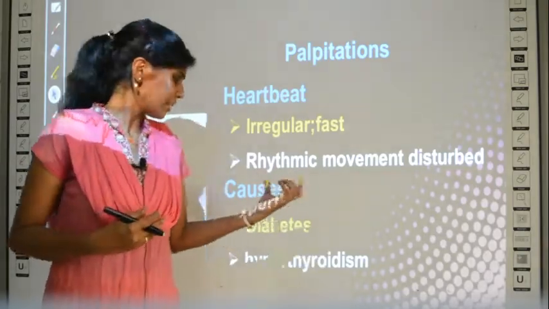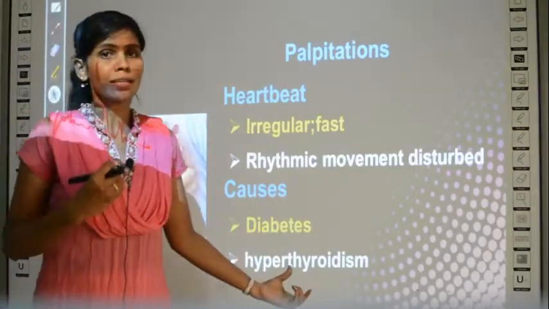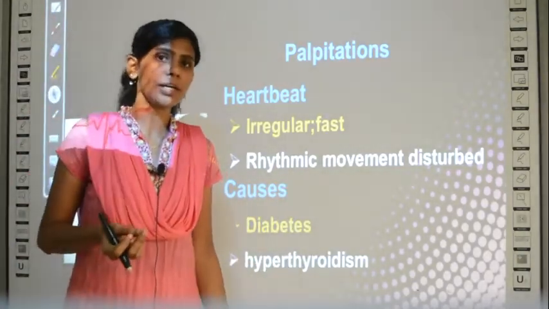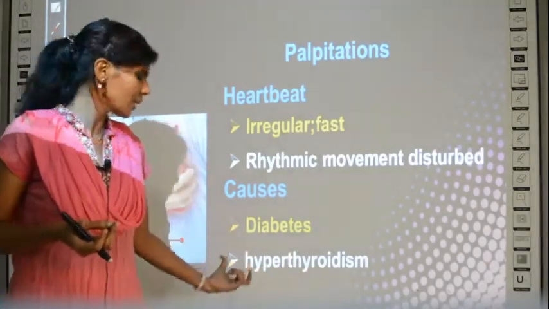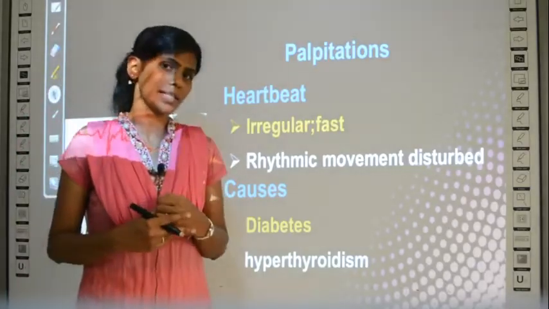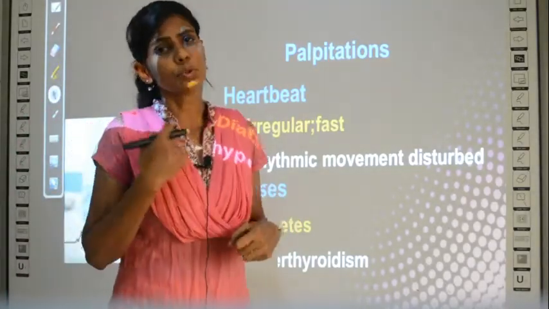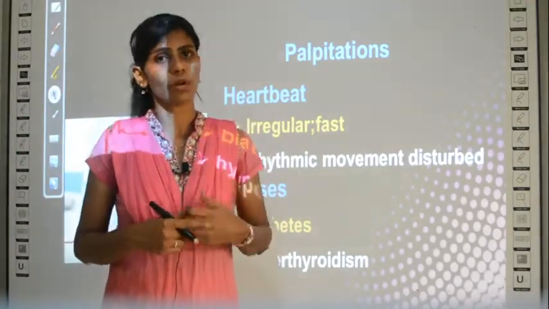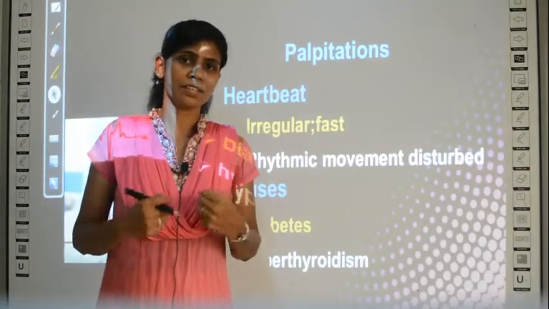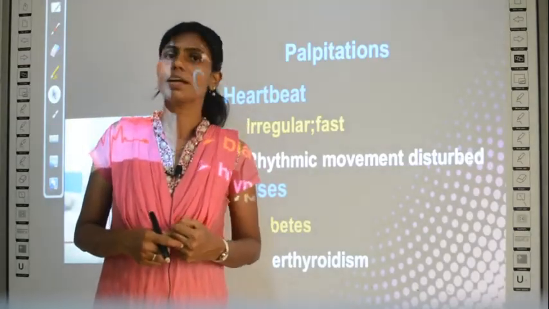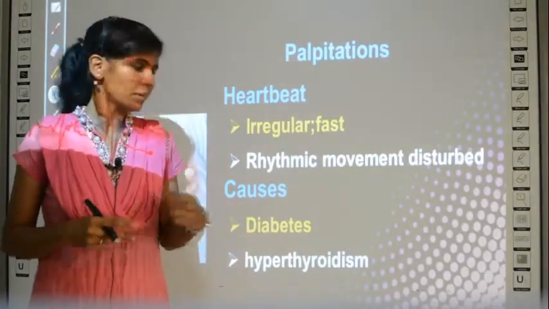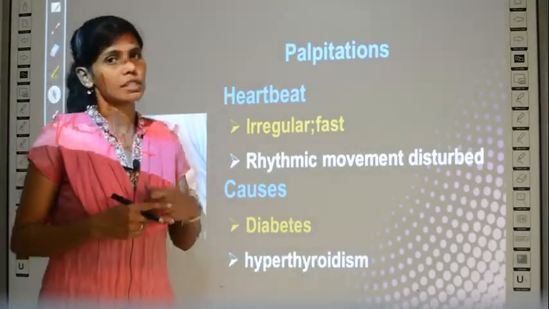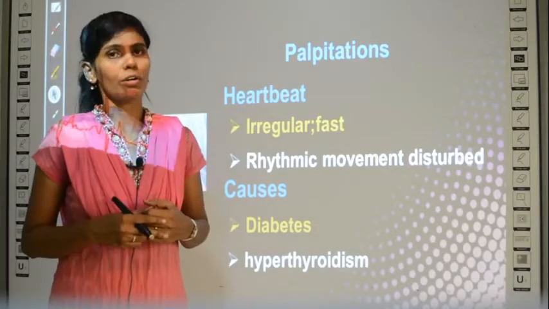Okay, if a person's thyroid gland is secreting more thyroid hormone, then it is called hyperthyroidism. What is this word hyper? Who do you call as hyper? Suppose if a child is too active in a class, then we used to call the child as hyper. The child is hyper, we tell, right? Because the activity is more than the normal level. Similarly, hyperthyroidism means more secretion of thyroid.